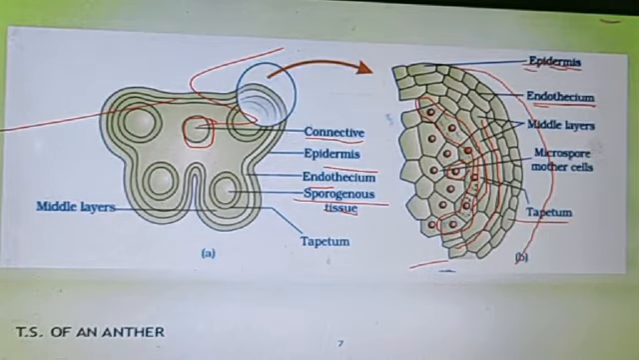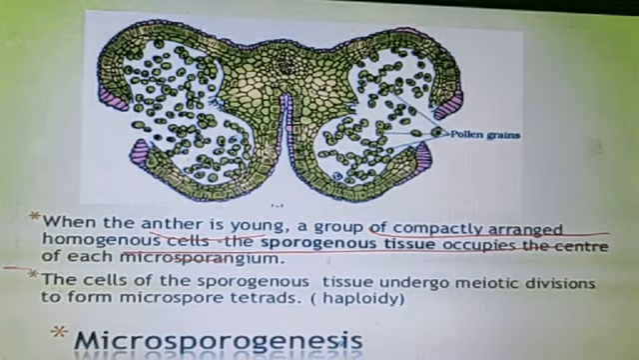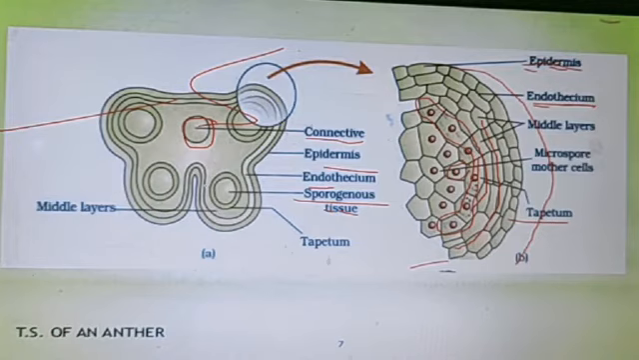Okay. After some time, these primary sporogenous tissues divide further to form the mature sporogenous tissues, and these sporogenous tissues will act as microspore mother cells. Now, what happens when the anther is young? It's not matured when it's young. A group of compactly arranged homogeneous cells, as I told you earlier, the sporogenous tissue, occupies the center of each microsporangium. When the anther is in the young stage, the sporogenous tissue is present in the middle, as we see here. It is known as sporogenous tissue.